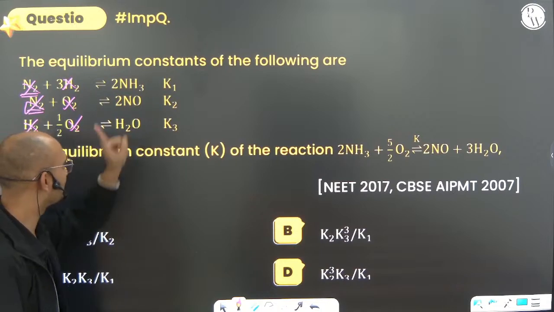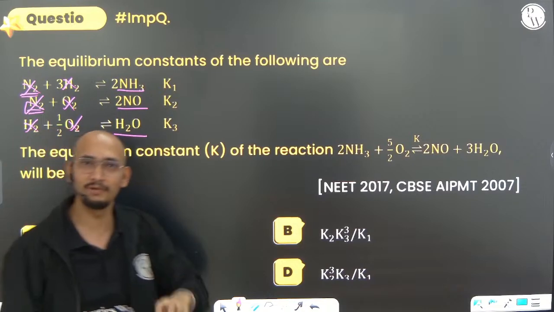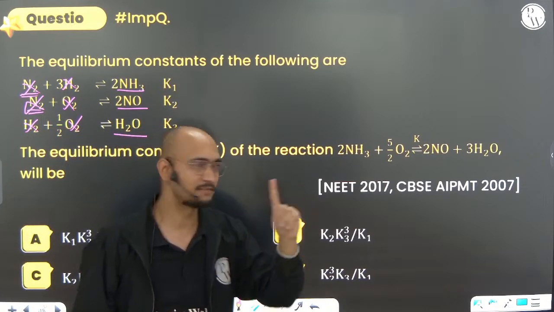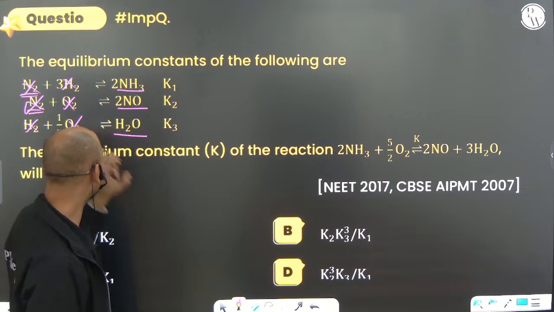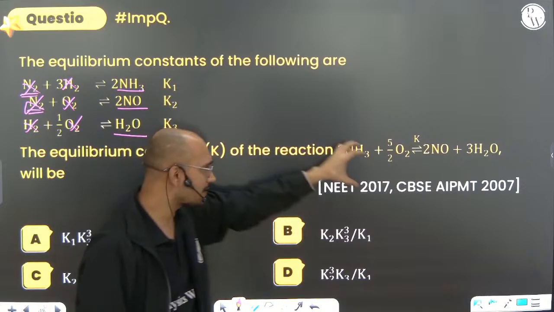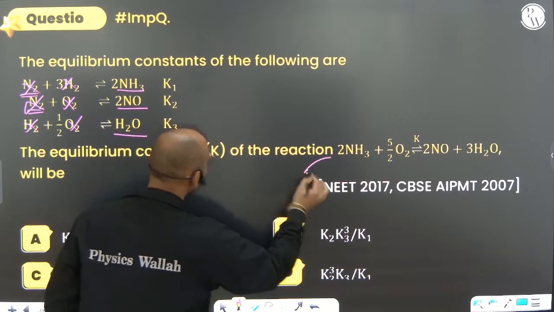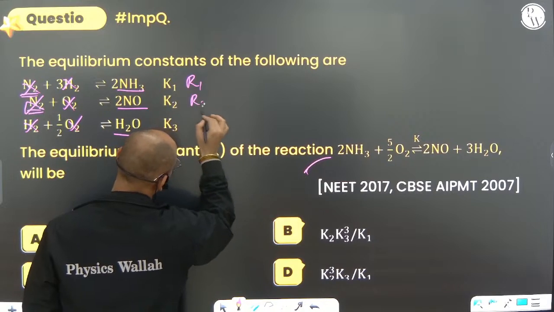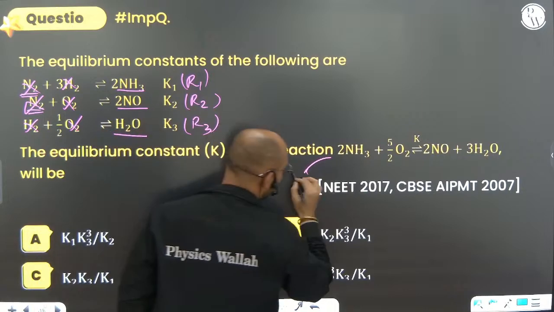So what are the things coming only once? Ammonia is coming once, NO is coming once, H2O is coming once. So you will define your direction on the basis of ammonia, NO and H2O. Okay. Now let's find out ammonia. In the asked question, where is ammonia? It is there in the product side. Consider that this was R1, reaction 1, this was reaction 2, this was reaction 3. So it is, let's say, reaction 4.